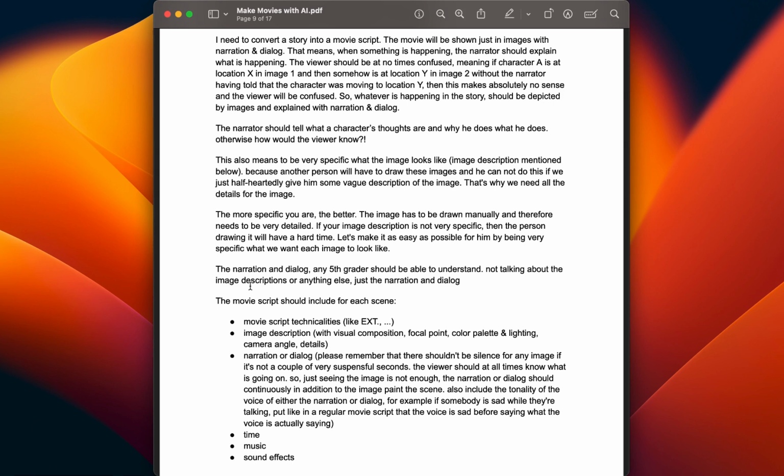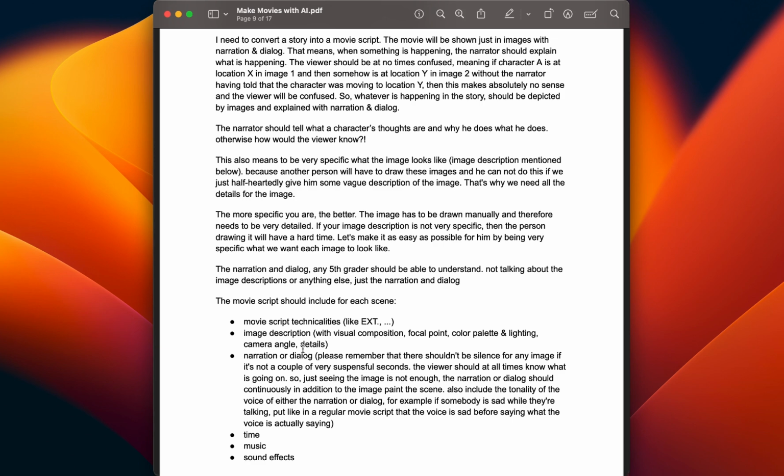Why might this be helpful, you might ask? Because in a movie script, usually you have script terms like EXT, which stands for external. For example, if a scene is shot outside instead of inside a room or whatever, then it makes it easier to imagine what the scene will look like, and this will also make the steps later on easier once we generate the images for that.